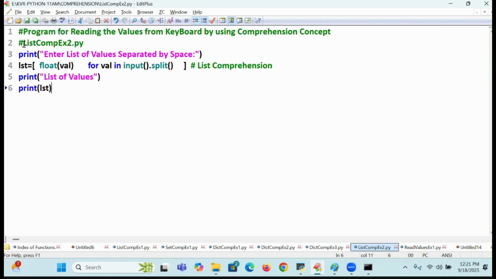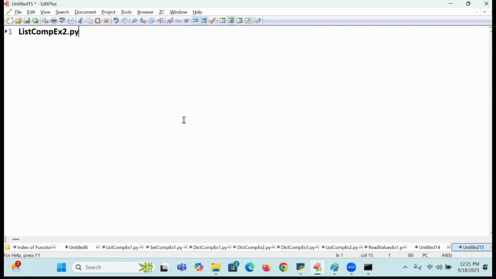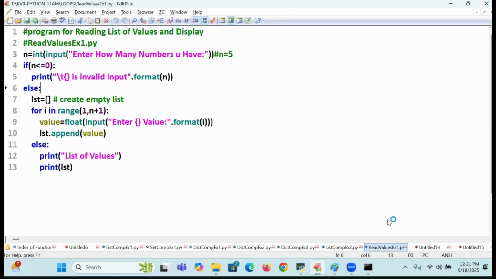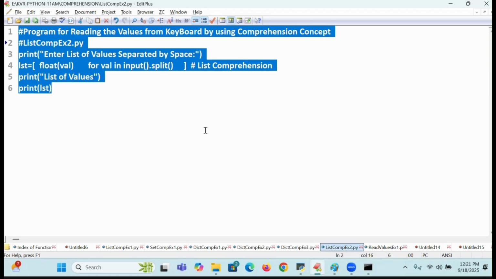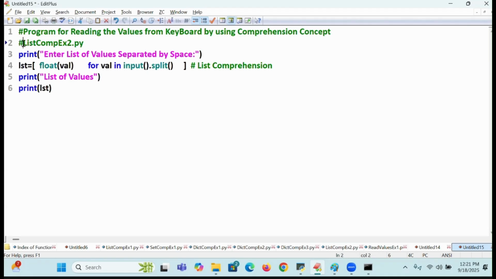So let us go to the next one. I will take one more kind of concept, a new program. So Python, here I'm going to write it. One minute. I'll bring my previous code. Here I will get it. This part, list comprehension 2. Carry this entire thing. Here I'm going to write it. In this case, dict comprehension, example 3.4.py. Reading values from keyboard and finding square and square root also.